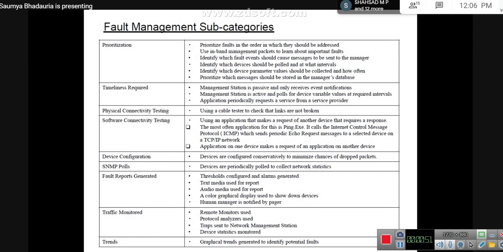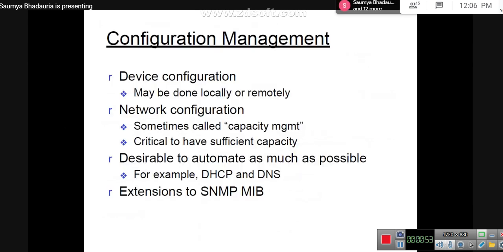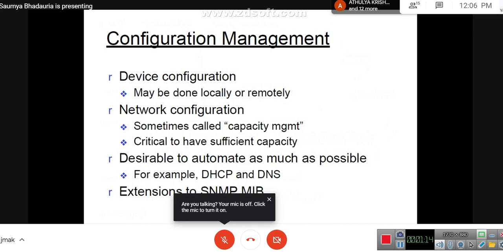Okay. So today we'll be moving forward with the next category, which is referred to as configuration management. As the name suggests, configuration management generally looks at the setup of the entire network.